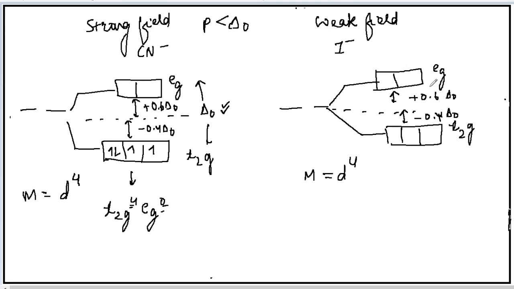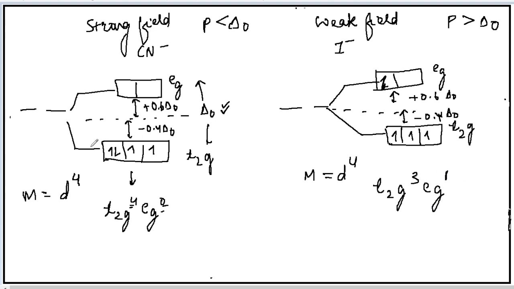So what we are going to do, if the weak field ligand is there, in case of weak field ligand the pairing energy will be more than that of this. So 3 electrons will be filled in this manner and the fourth electron, since the pairing energy is more, more energy will be required to pair the electrons. So why to pair up? They will transfer the electron from T2G to EG. So the electron will jump from here to here. As a result, the configuration will be T2G 3 EG 1.